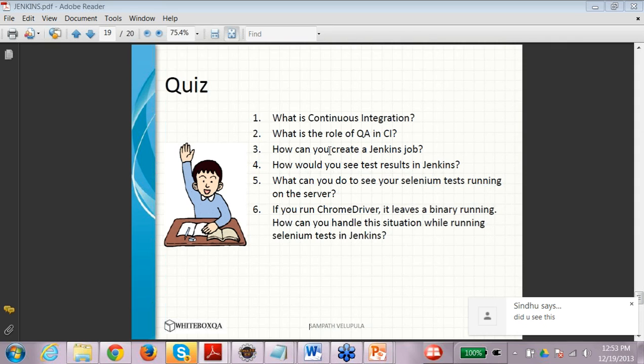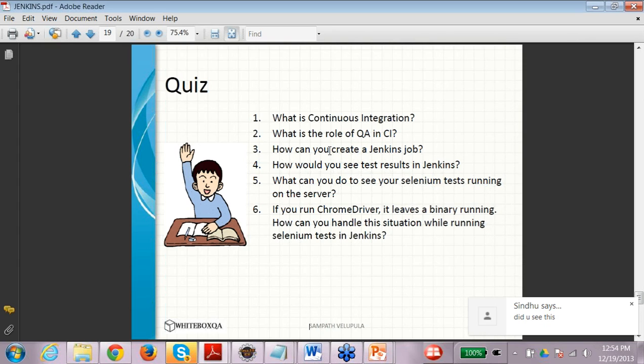Then, how can you create a Jenkins job? The steps that we have recently talked about. Then how would you see results in Jenkins? So you can see we were using the TestNG plugin because we were using the TestNG framework. Similarly, if you are using the JUnit framework, there is a JUnit plugin also. Okay. So there is a JUnit report system, and you have to configure that as a post-build step.